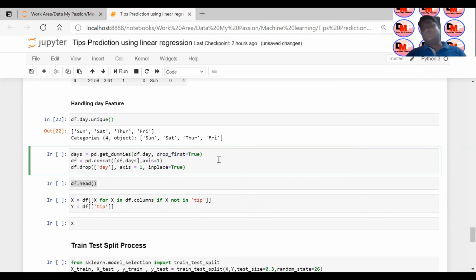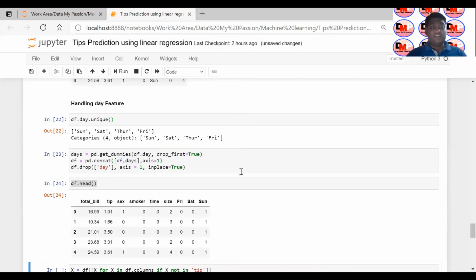Don't worry, I'm going to create a separate video, a detailed video on why we are dropping the first column. Using get_dummies, I'm going to create 3 more columns for this day column. So I'm creating 4 columns, deleting the first one, and concatenating with our original data frame, and the original day column I'm dropping here because I have already converted that.